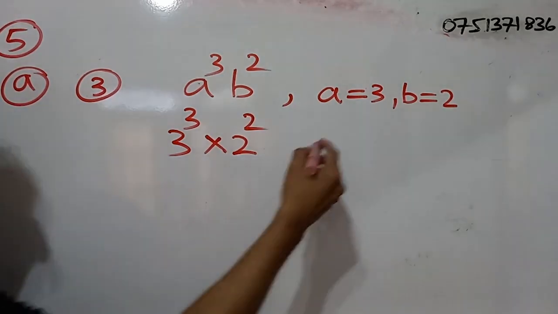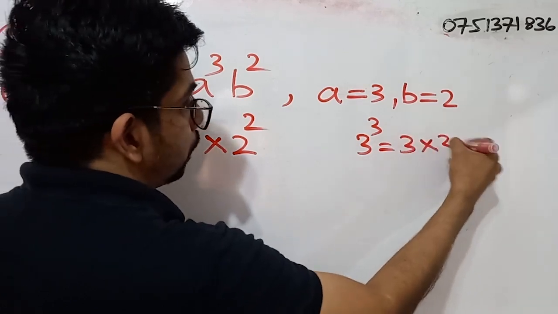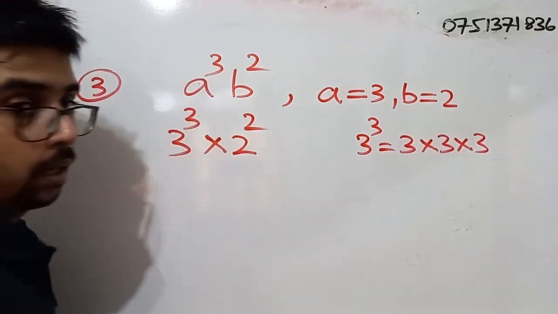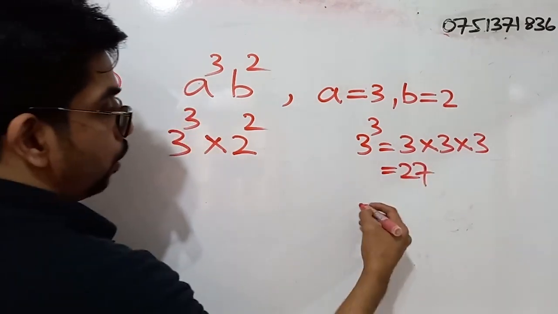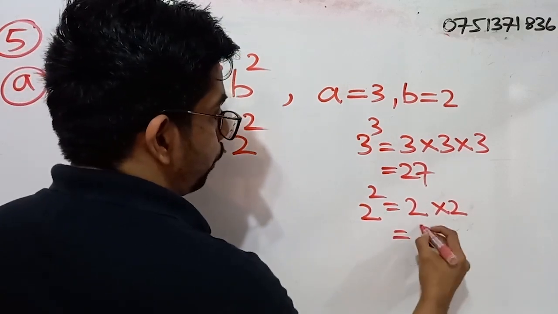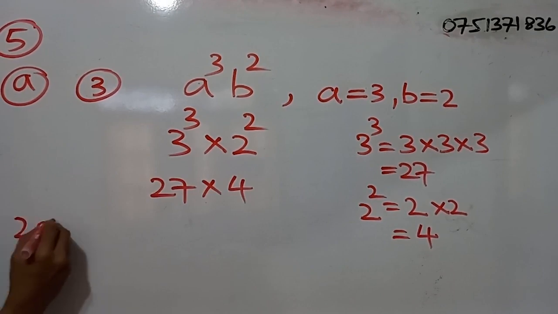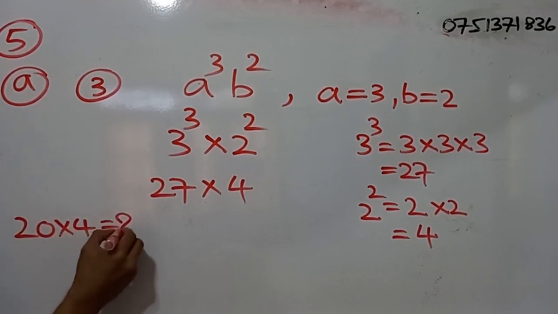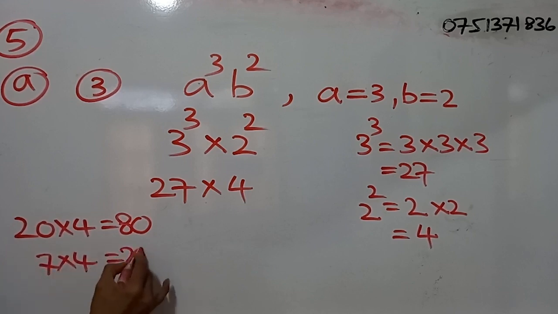Right? So 3 to the power 3 means what? 3 into 3 into 3. Right? So what do we get? 27. 2 to the power 2 means what? 2 into 2. So what do we get? 4. Right. So 20 into 4, what is that? 80. 7 into 4, what is that? 28.